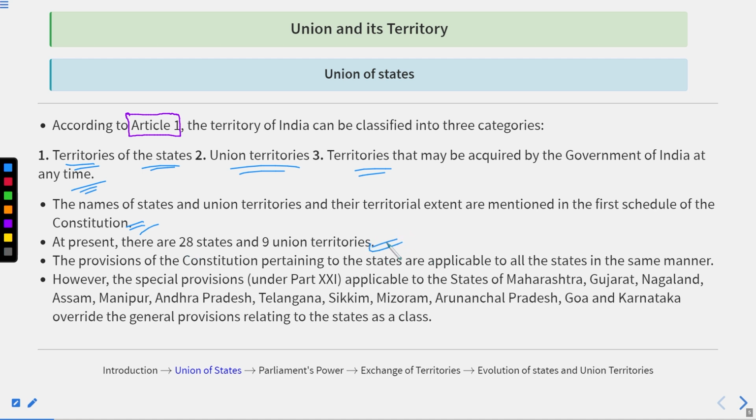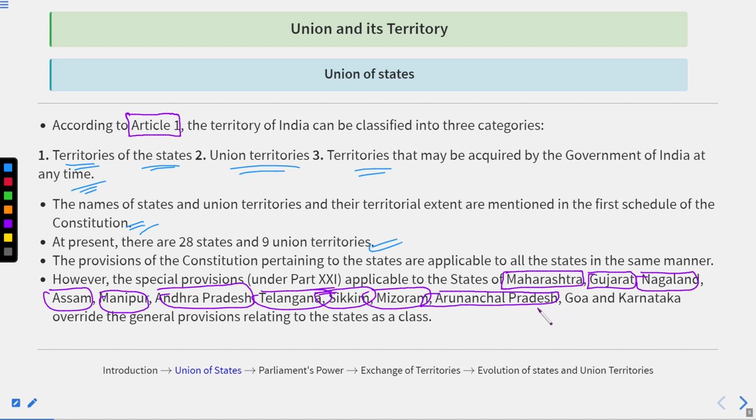The provisions of the constitution pertaining to the states are applicable to all states in the same manner, because there is a single constitution for all the states. However, there are some special provisions under Part 21 applicable to some states like Maharashtra, Gujarat, Nagaland, Assam, Manipur, Andhra Pradesh, Telangana, Sikkim, Mizoram, Arunachal Pradesh, Goa, and Karnataka, which override the general provisions relating to the states as a class.